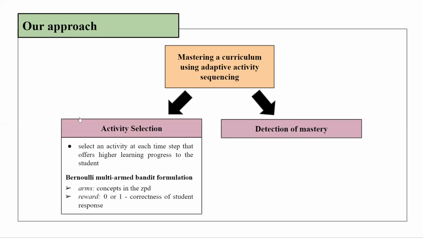The tutoring algorithm at each time step has to select an activity that offers higher learning progress to the student. We consider the case where the rewards are binary. That is, a reward of 1 is obtained if an activity related to the selected concept is correctly performed and otherwise 0. The problem can now be modeled as a Bernoulli multi-armed bandit with the concepts in the ZPD forming the arms. Here, a reward of 1 is obtained with probability P that is dependent on the knowledge level of the associated concept or arm.